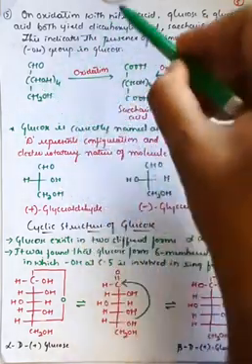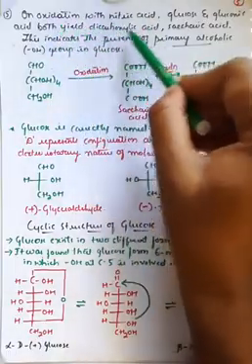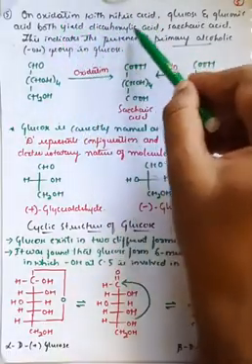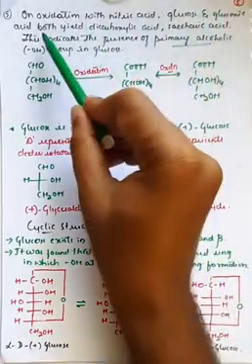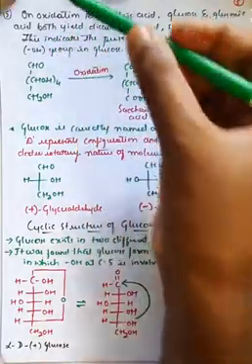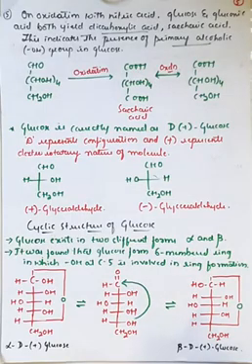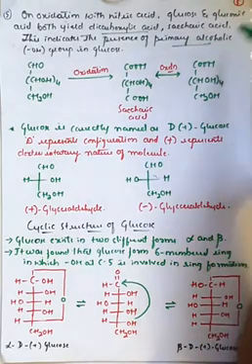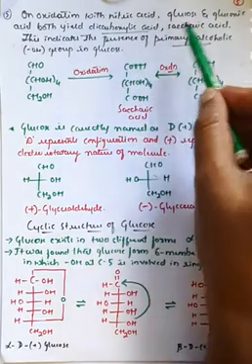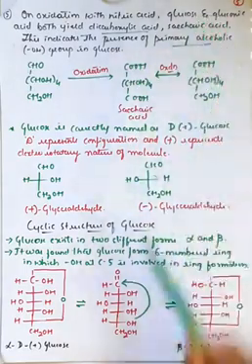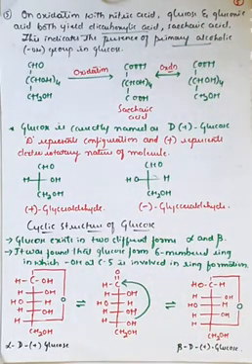So generally on oxidation with nitric acid, glucose and gluconic acid both are converted into dicarboxylic acid, and that is saccharic acid. So this indicates the presence of the primary alcoholic group.